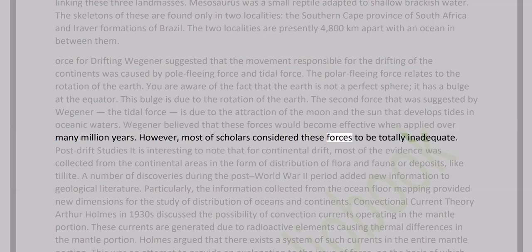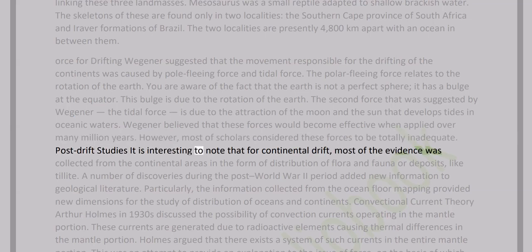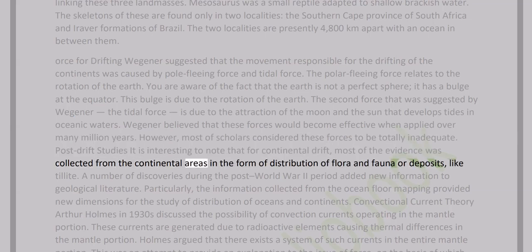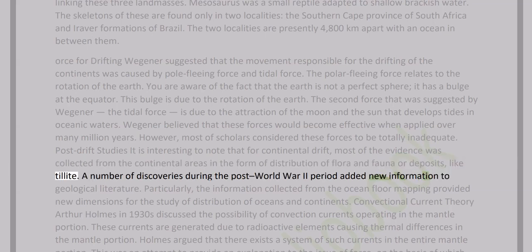However, most scholars considered these forces to be totally inadequate. Post-drift studies: it is interesting to note that for continental drift, most of the evidence was collected from the continental areas in the form of distribution of flora and fauna or deposits, like tillite. A number of discoveries during the post-World War II period added new information to